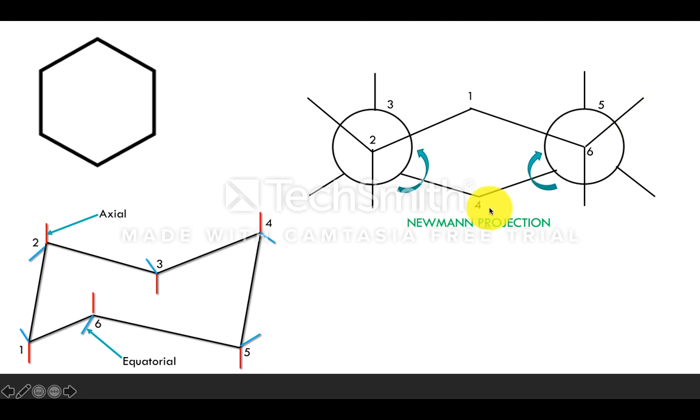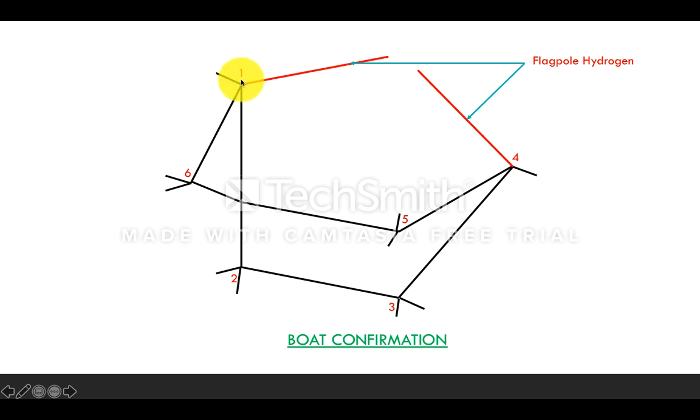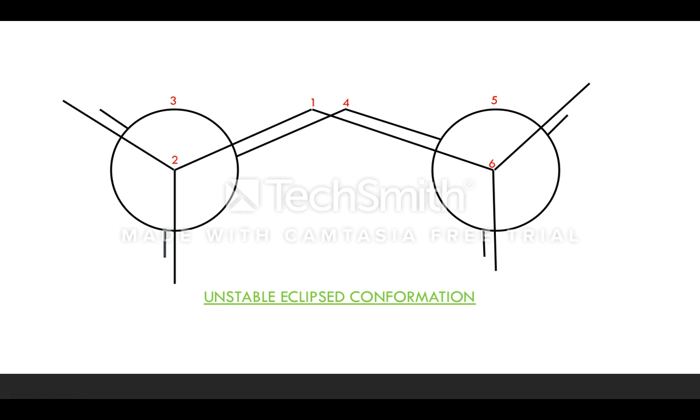That is nothing but the Newman representation. After twisting, this 4 is present adjacent to this 1. The hydrogens attached to 1 and 4 are very close to each other. Now understood why this distance is less in the Newman projection? You can get it easily.